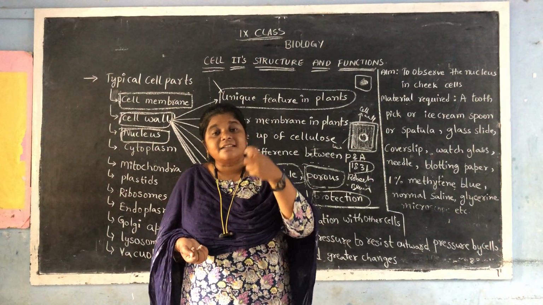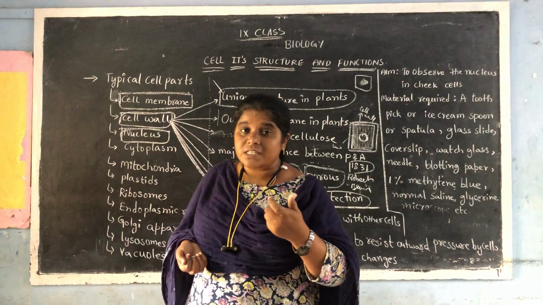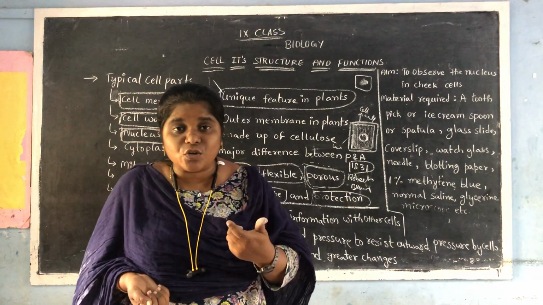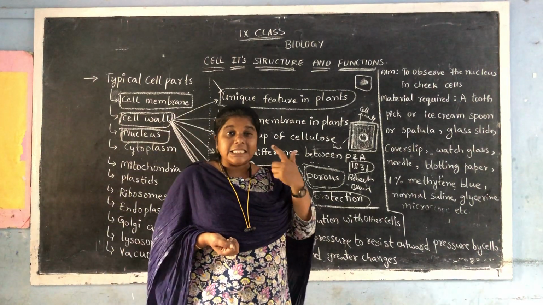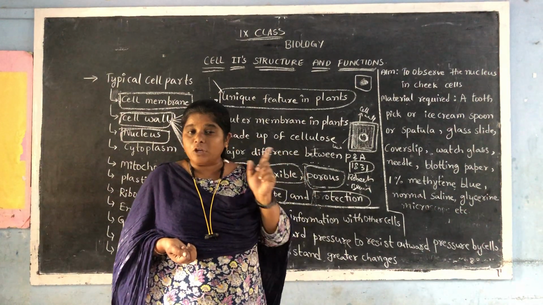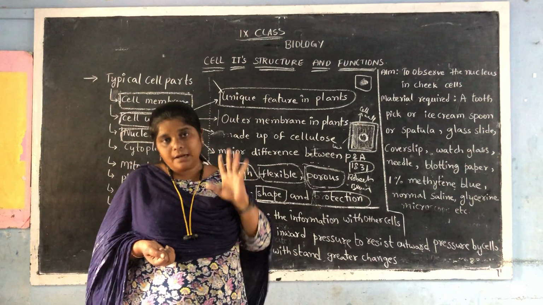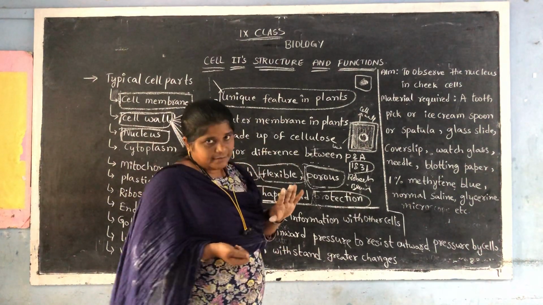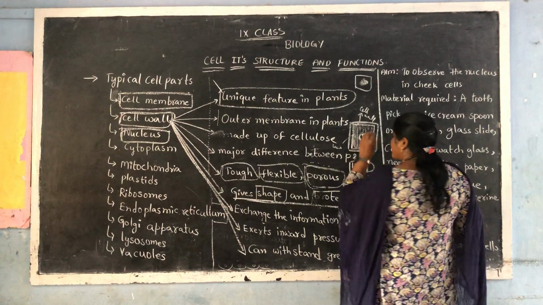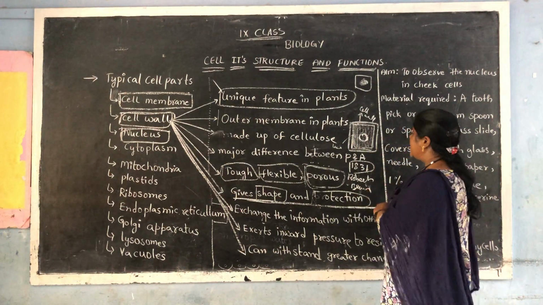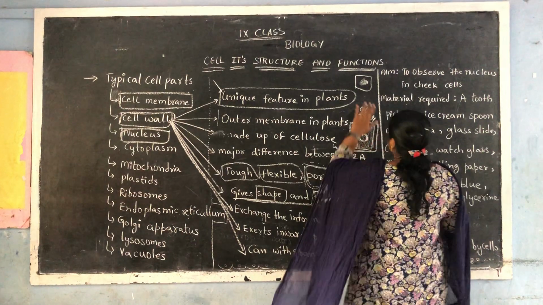he discovered the nucleus. What is that? Nucleus. So who discovered the nucleus? Robert Brown. In which year? 1831. Experimenting on which material? Orchid leaf. That we have studied in your 8th class. Now let us study about this nucleus in a very detailed way.